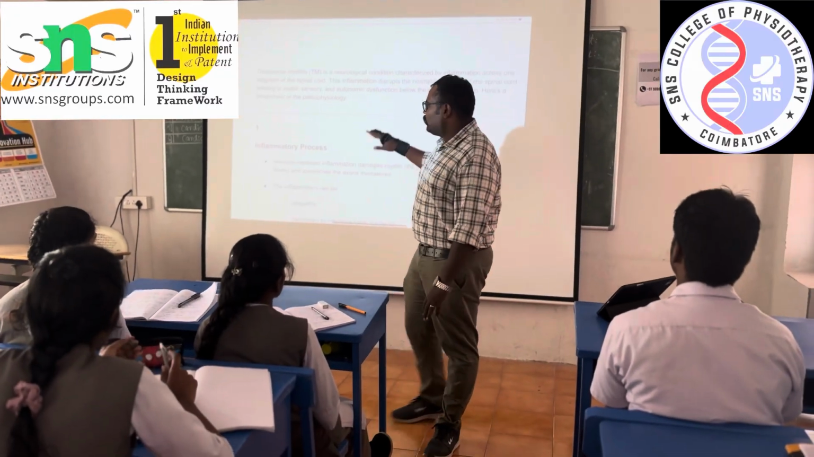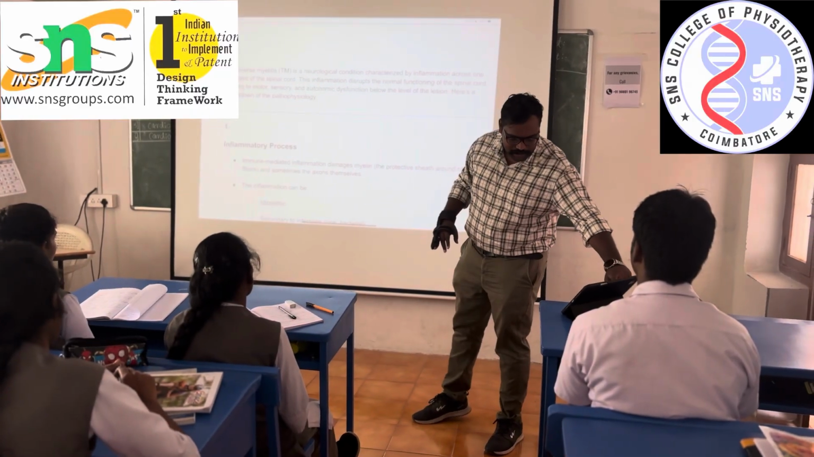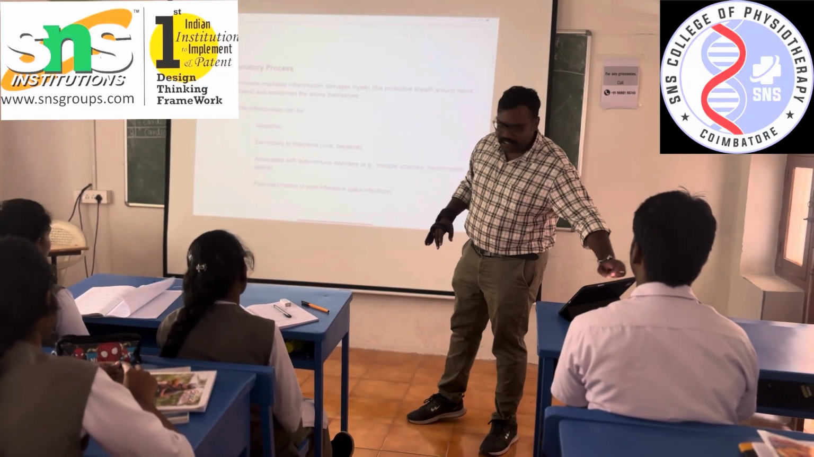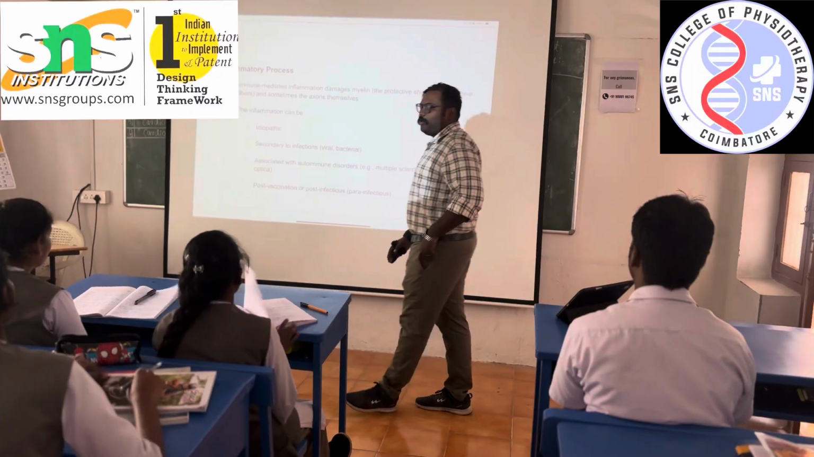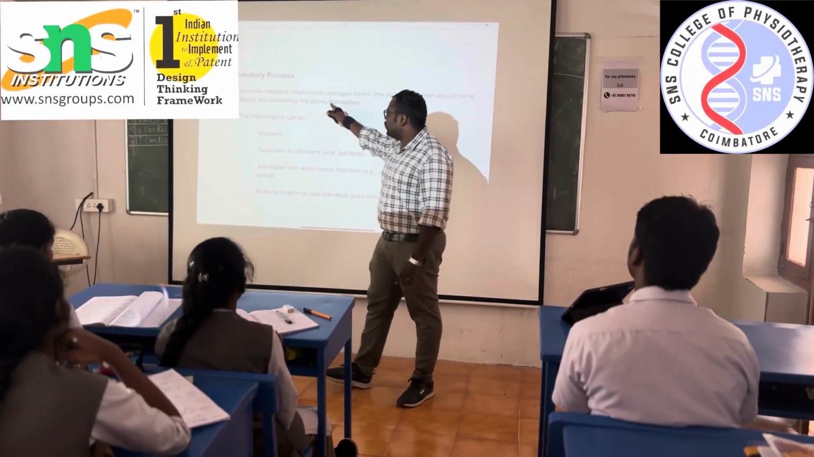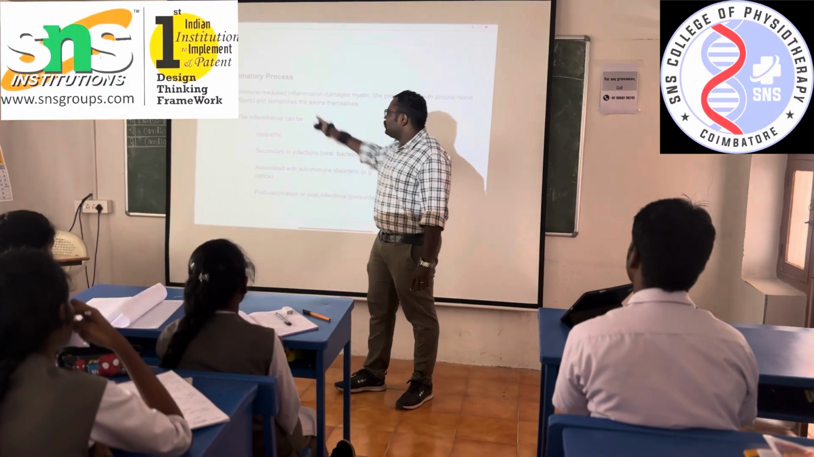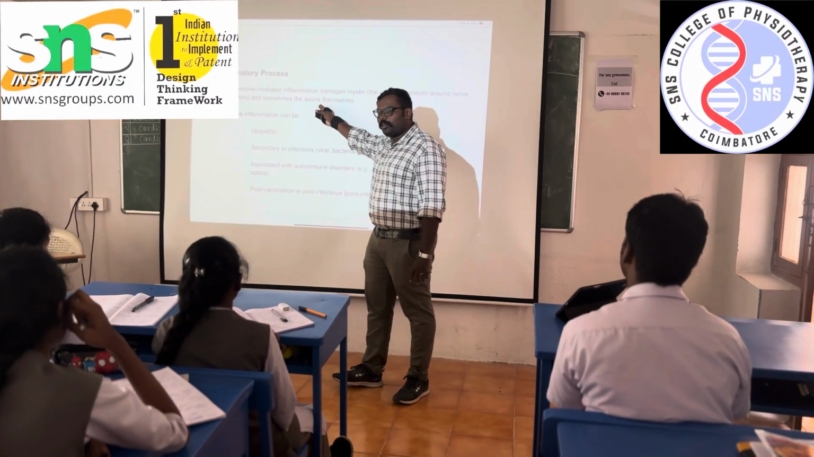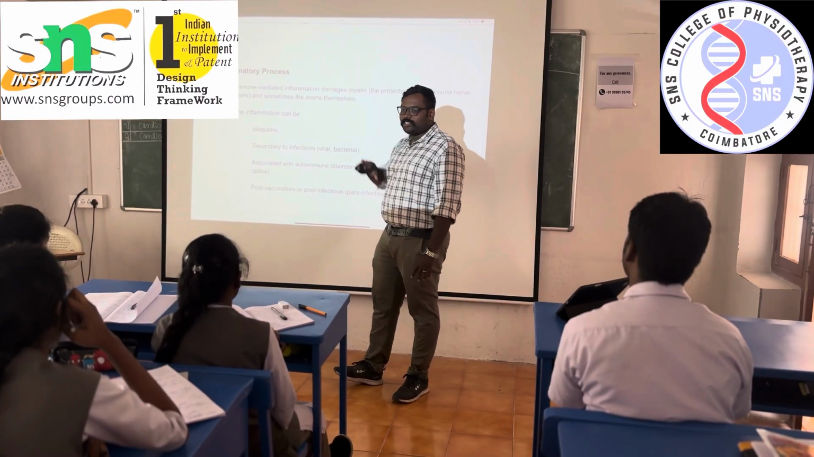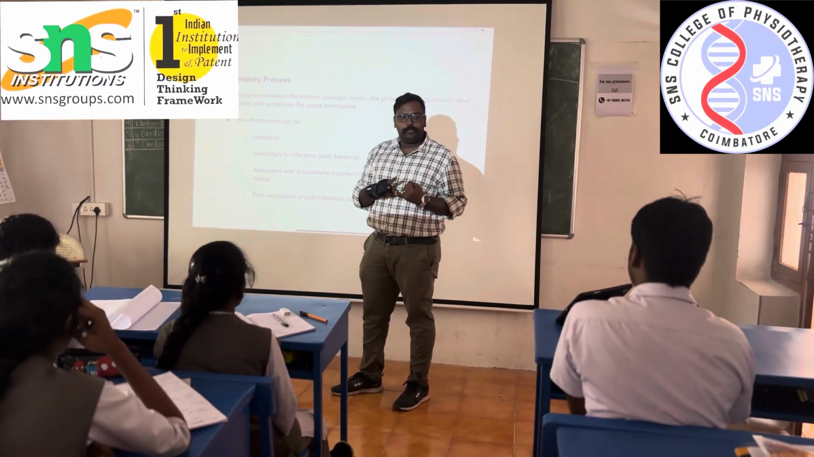Now, the first one is the inflammatory process. Now look at this slide. Inflammatory process, what is it? Immune-mediated inflammation damages the myelin sheath, and sometimes the axons also get damaged. This is the first stage of the pathophysiology.